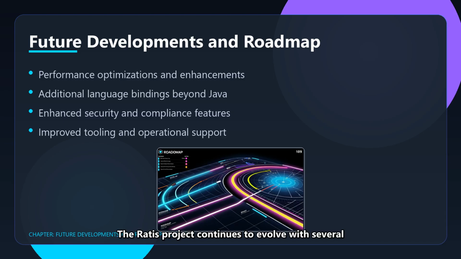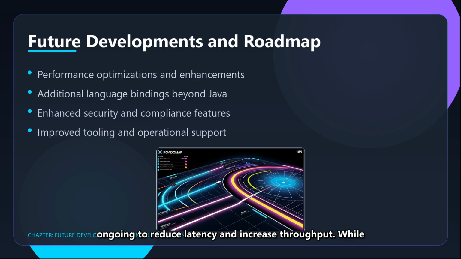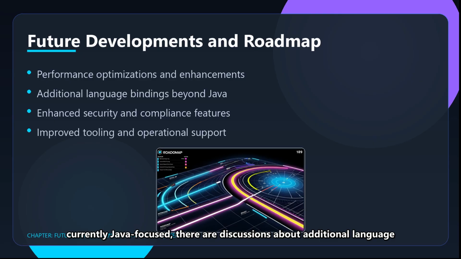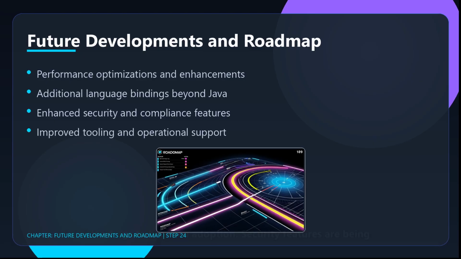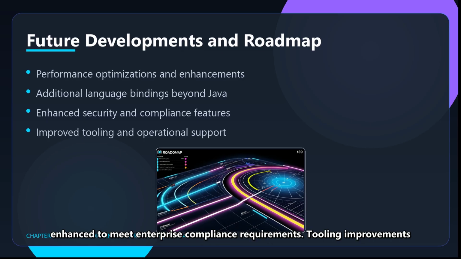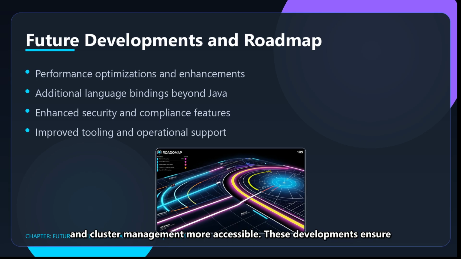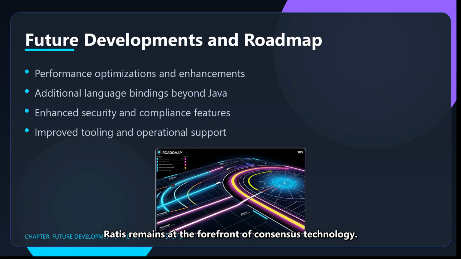The Ratis project continues to evolve with several exciting developments on the horizon. Performance optimizations are ongoing to reduce latency and increase throughput. While currently Java-focused, there are discussions about additional language bindings to broaden adoption. Security features are being enhanced to meet enterprise compliance requirements. Tooling improvements aim to make operational tasks like monitoring, debugging, and cluster management more accessible. These developments ensure Ratis remains at the forefront of consensus technology.